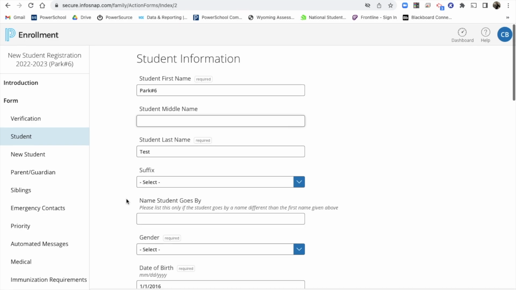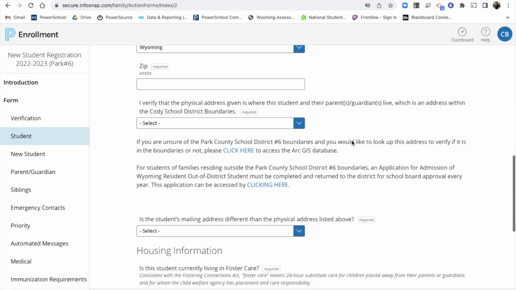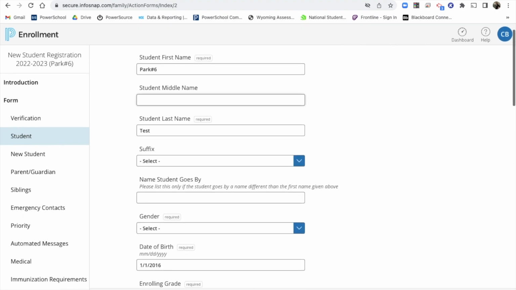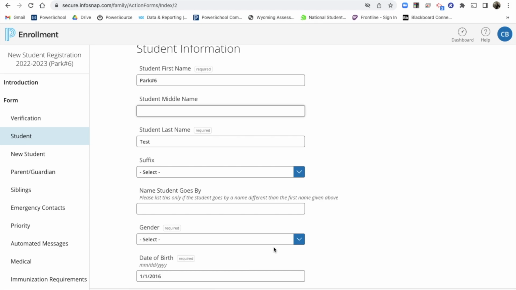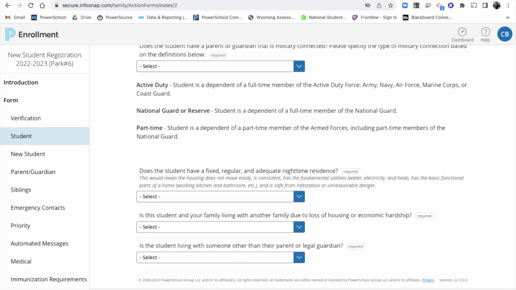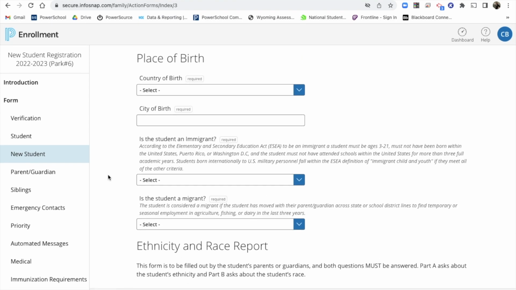Okay. The next tip we have for you: do not click next until you scroll all the way to the bottom of the page. That next button kind of hovers over fields. So you can see, like, if I was right here, I might think I'm done. But I need to make sure I scroll all the way to the bottom before I hit next, as if you hit next too early, you'll miss fields and you'll have to go back and fix them before you can submit. So that's just something to keep in mind there.